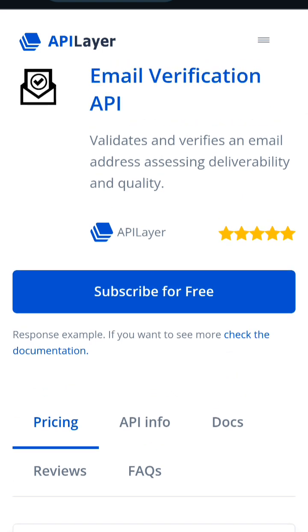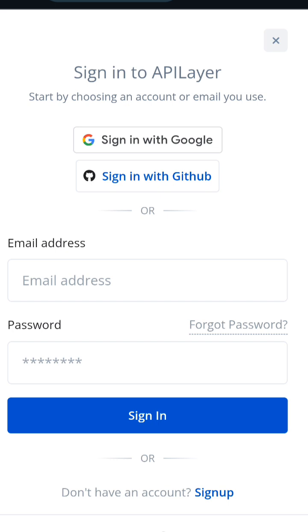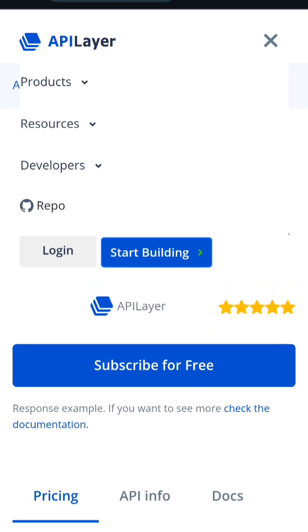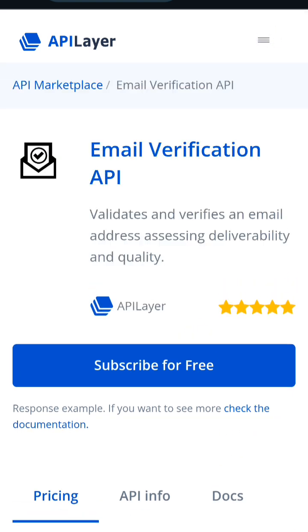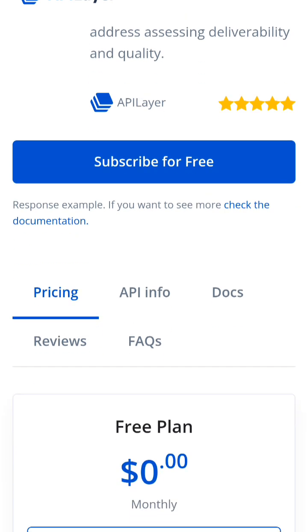This is the API. So what you're going to do is sign up or log in, and you can use your email to log in. Then you go back to this particular email validator API, and you subscribe for free. I already have an account, that's why I don't want to take you through that process. So you subscribe for free, and then you get a free API link and a free API documentation that you're going to be using to create this particular app. So that's that. I just wanted to show you that before we go into the creation of the app.